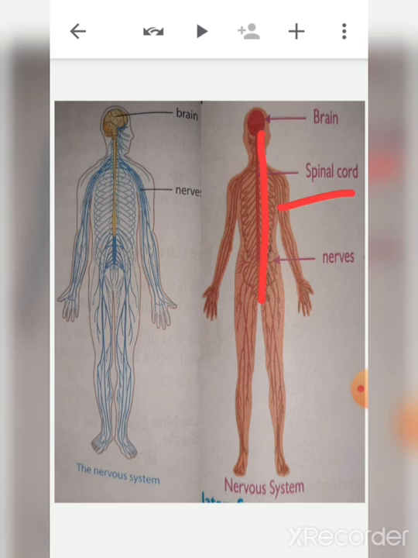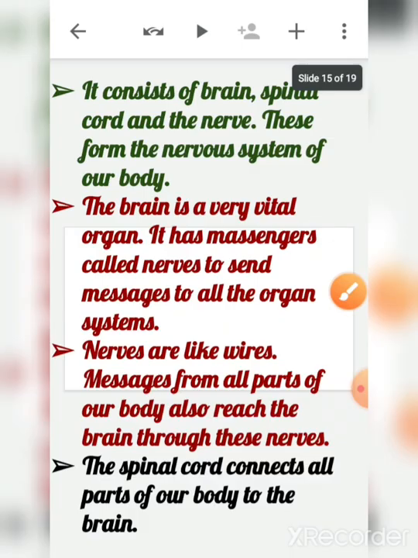So the nervous system controls hearing, walking, learning, feeling, etc. That means the work which we do, sleeping, eating, drinking, talking, all these signals are sent through the brain. The spinal cord connects all parts of our body to the brain.